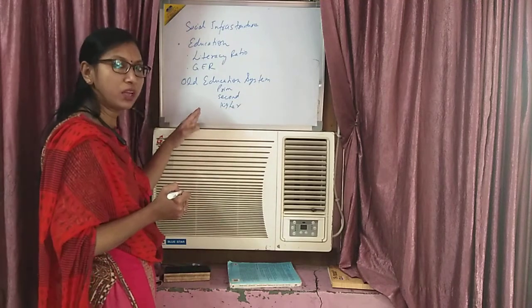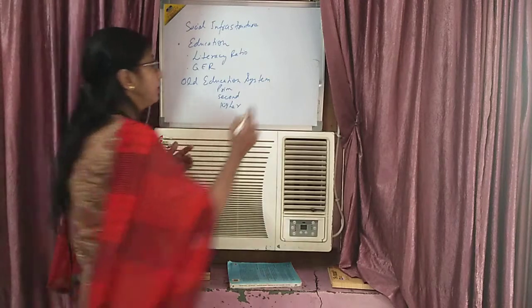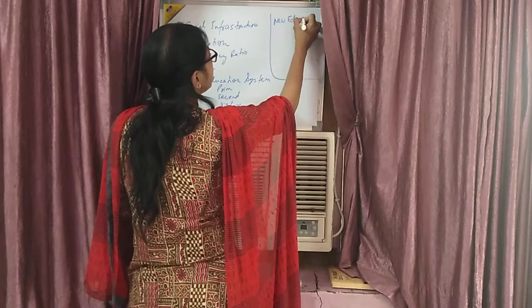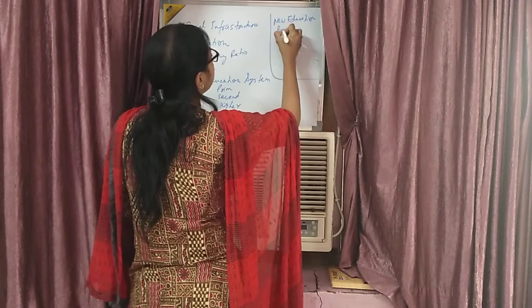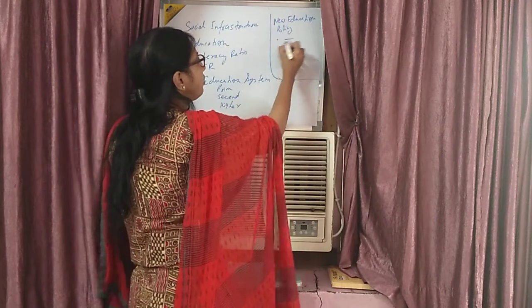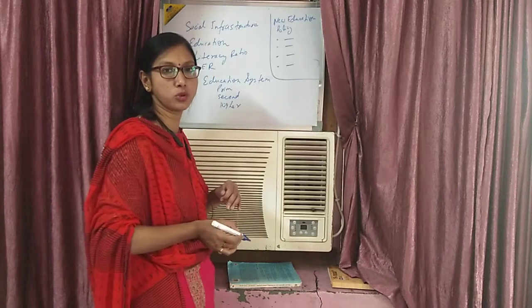Explain about them in brief. Okay, and then you write about the new education policy which has been adopted by the government, and write all the key features of this new education policy.